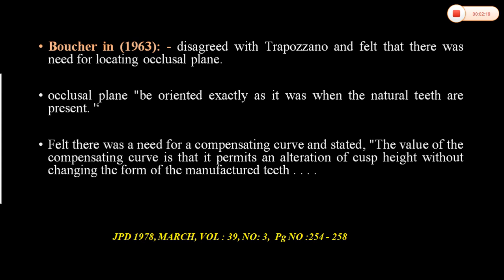The occlusal plane should be oriented exactly as it was when the natural teeth were present. He also felt there was a need for a compensating curve and stated that its value is that it permits an alteration of cuspal height without changing the form of manufactured teeth. So by changing the inclination of the teeth, we can create a compensating curve. That was Boucher's thought.